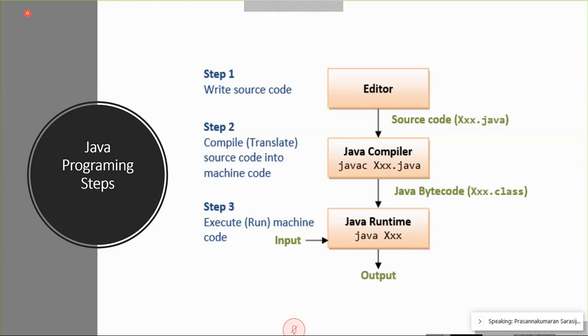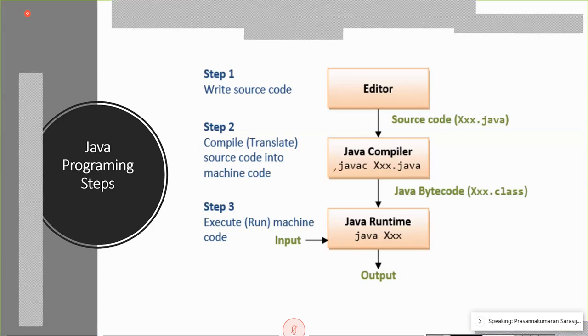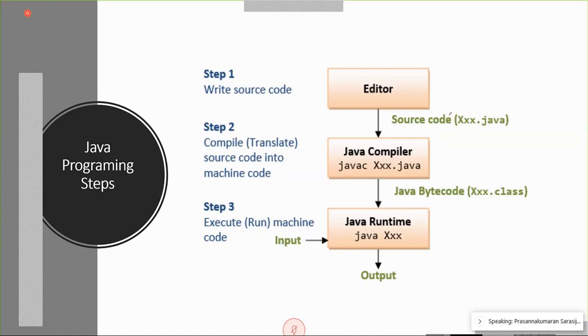When you write a Java program, that requires compilation. The Java source code is some file in Java. When you compile that program, the compiler produces a .class file.